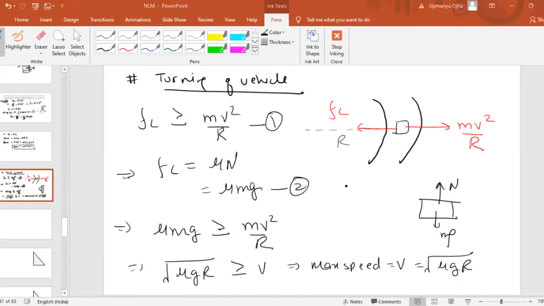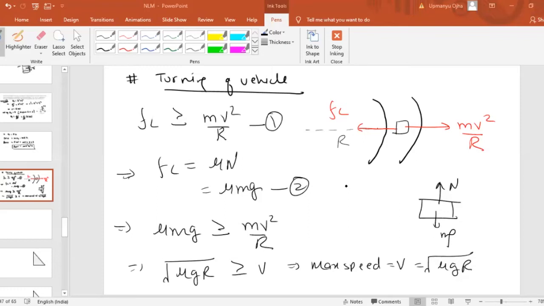Friction should be greater than centrifugal force. If it is less than centrifugal force, then the centrifugal force will be more than the friction force. Then what will happen? The car will slip from the road. Now if you remember, limiting friction is the maximum static friction, so the maximum value of friction can be the limiting friction.